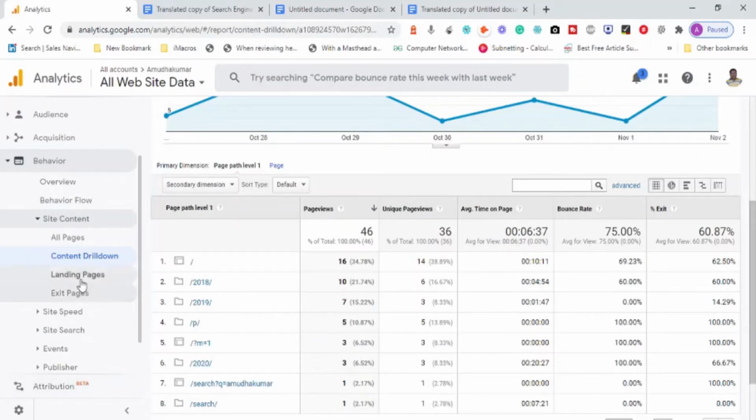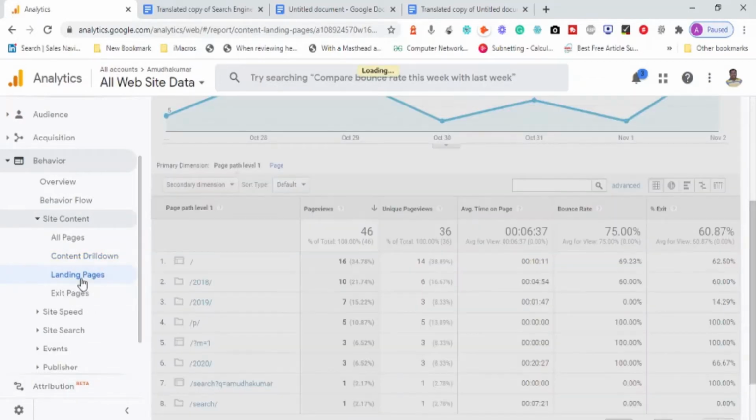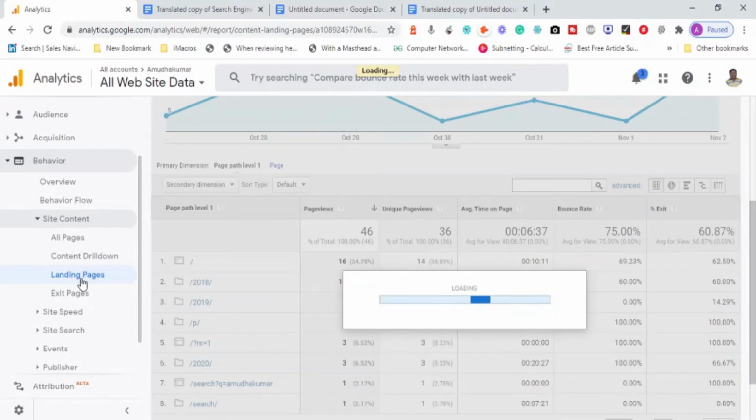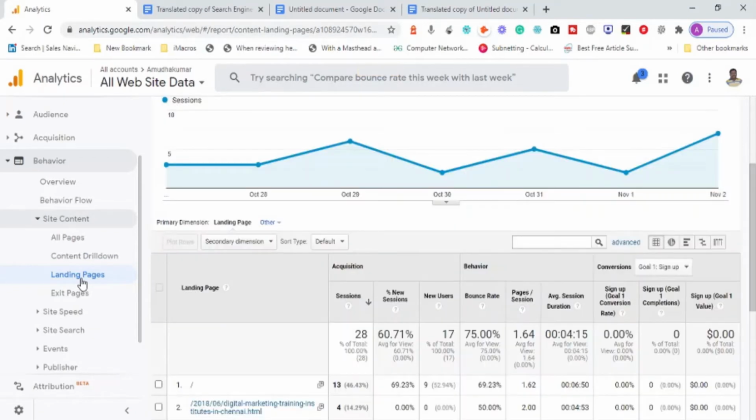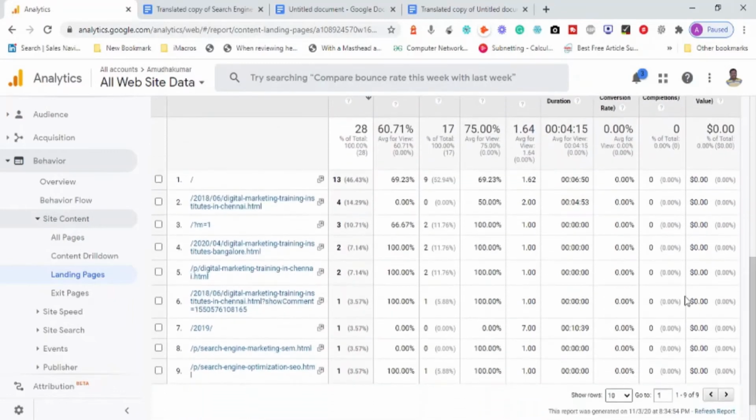We have something called landing pages, which is nothing but where people enter into your website. The pages that people use to enter into your website are called landing pages. People came to this website through the homepage, and through this particular article. They might have searched on Google, figured out this website, and reached this one. So these are the different landing pages where people entered and then left.